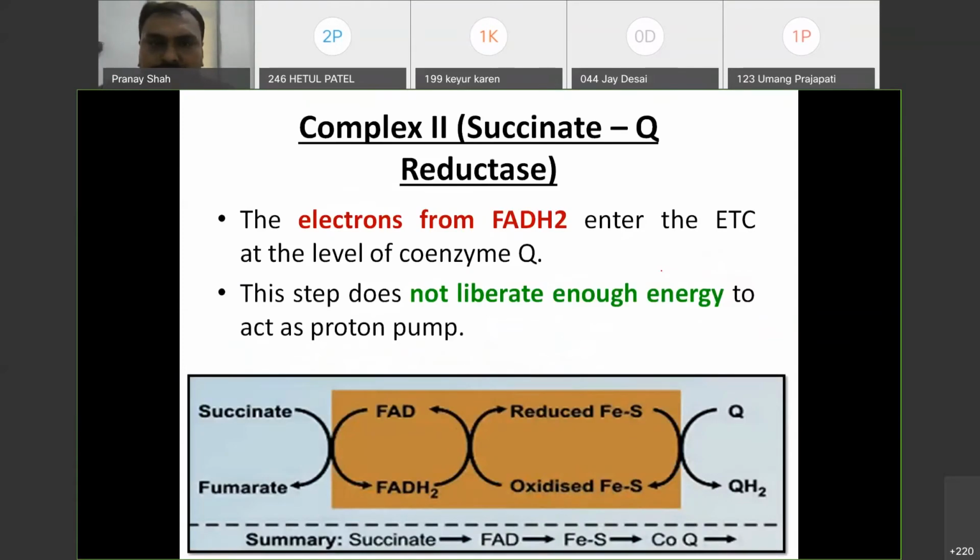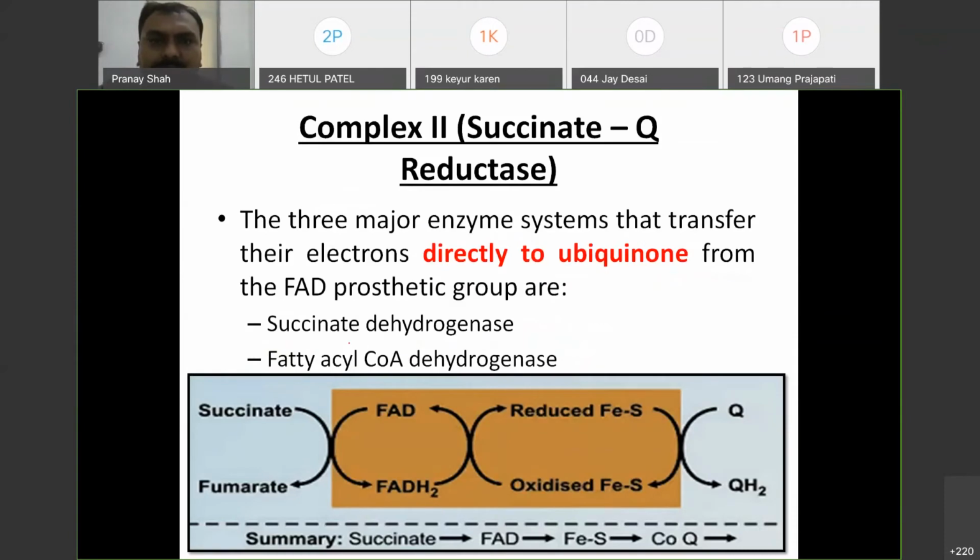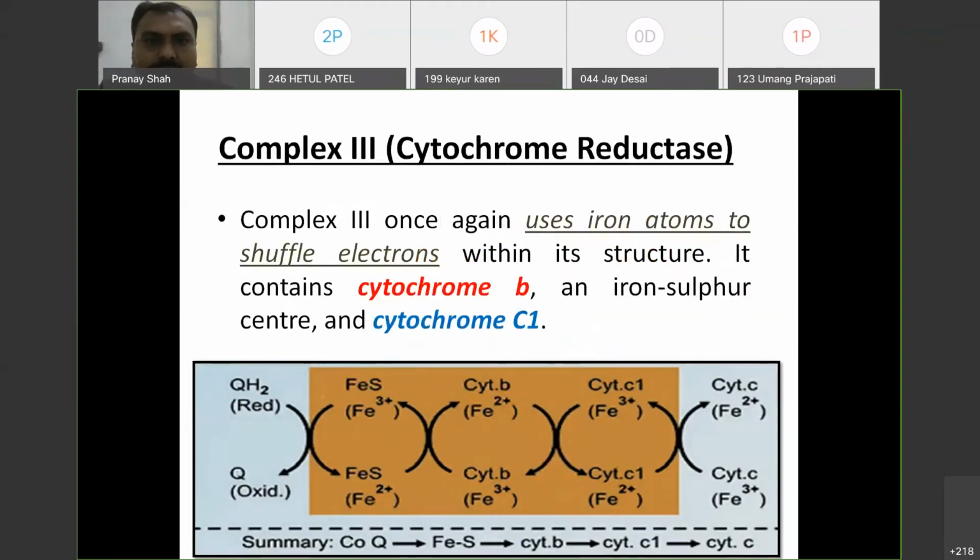Now this complex 2 we will see in some time. Now coenzyme Q, which is the reduced form, has the electron, so it will donate its electron first to the Fe+3, the oxidized form, and itself will be converted to FeS, the Fe+2 form. Now the Fe+2 form is reduced, so it will donate its electron.